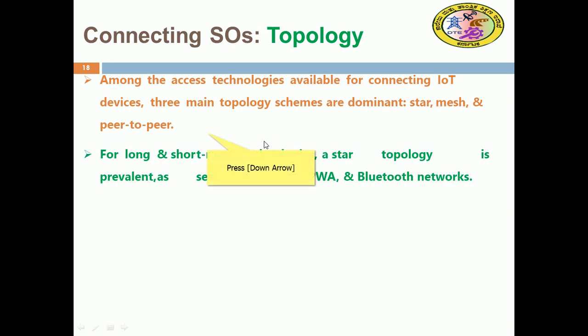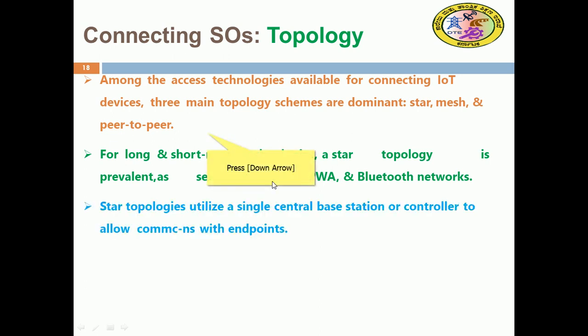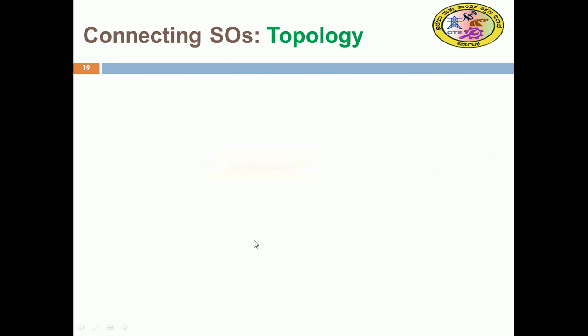For long and short range technology, the star topology is prevalent and seen with cellular, low power wide area networks, and Bluetooth. Star has a single central base station or controller to allow communication with the endpoints.